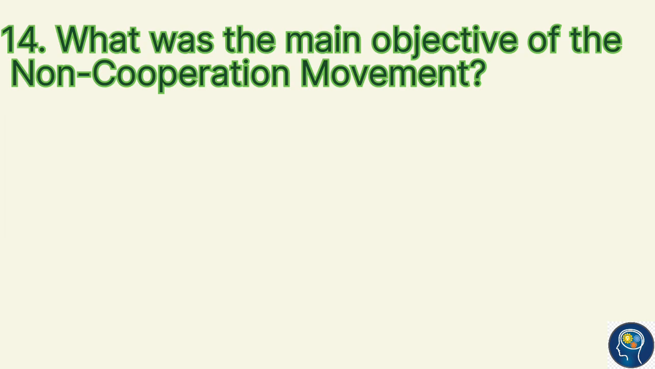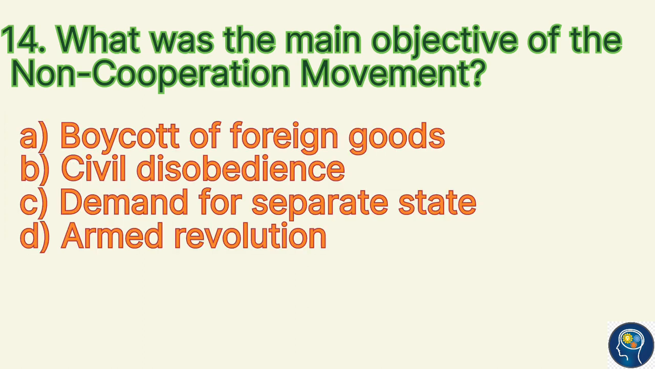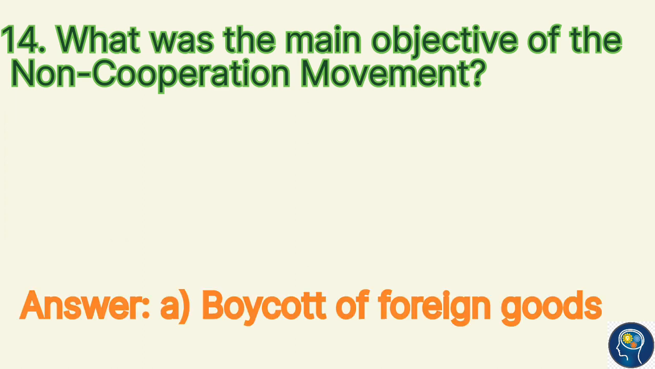What was the main objective of the non-cooperation movement? Boycott of foreign goods, civil disobedience, demand for separate state, armed revolution. The answer is boycott of foreign goods.